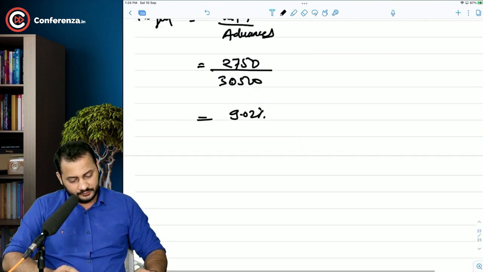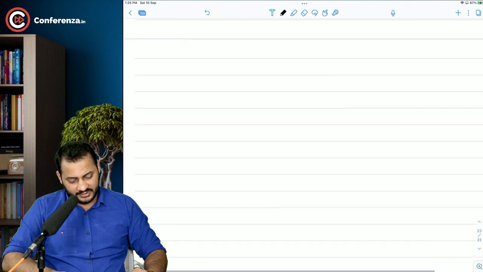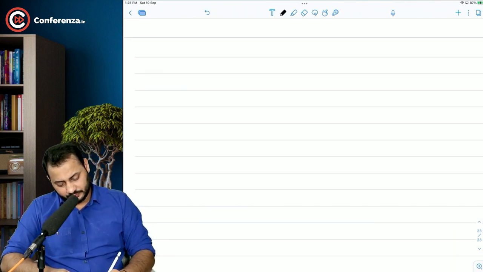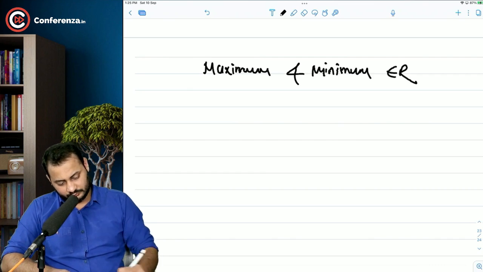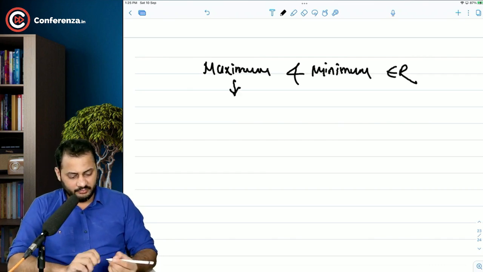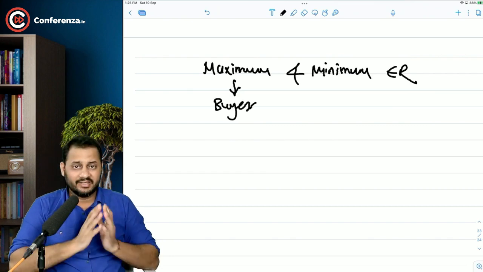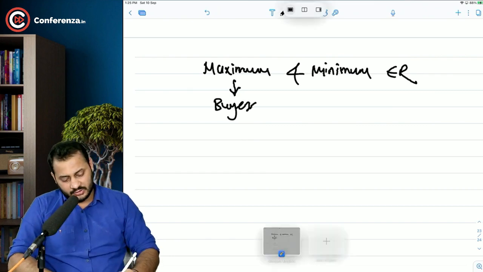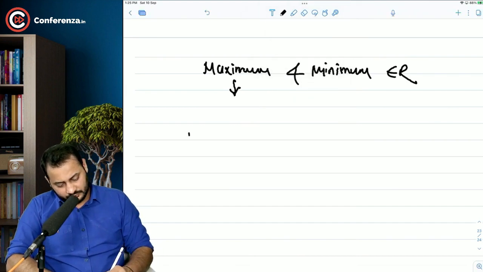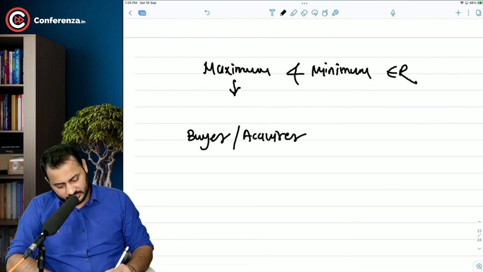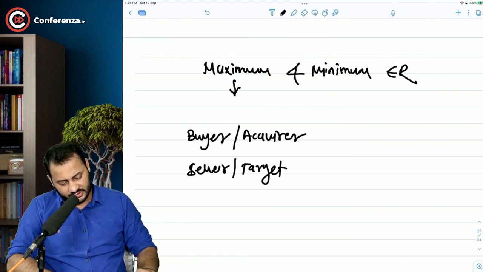I will just give you some idea about the maximum and minimum exchange ratio. See, the maximum amount will be decided by the buyer, or we can say the acquirer. The seller, or we can say the target.